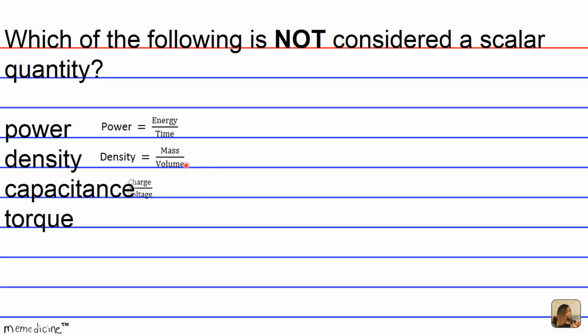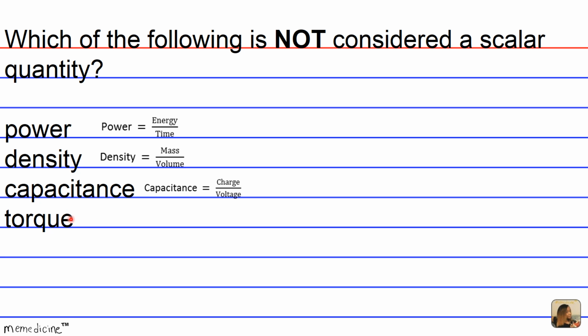Answer choice C, capacitance is electric charge divided by voltage. In this case, voltage is not directionally aware as some electric potential differences may be. This is just the magnitude. So yeah, capacitance here is a scalar. So by default, we're left with answer choice D being our correct answer.